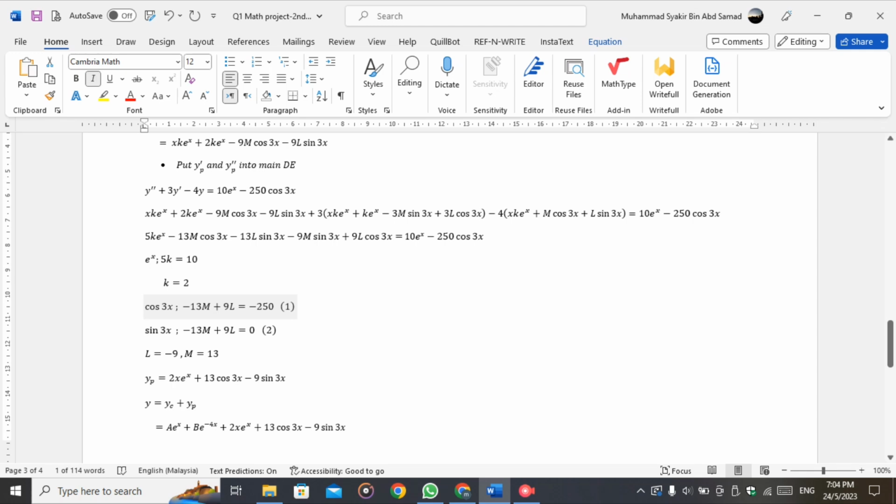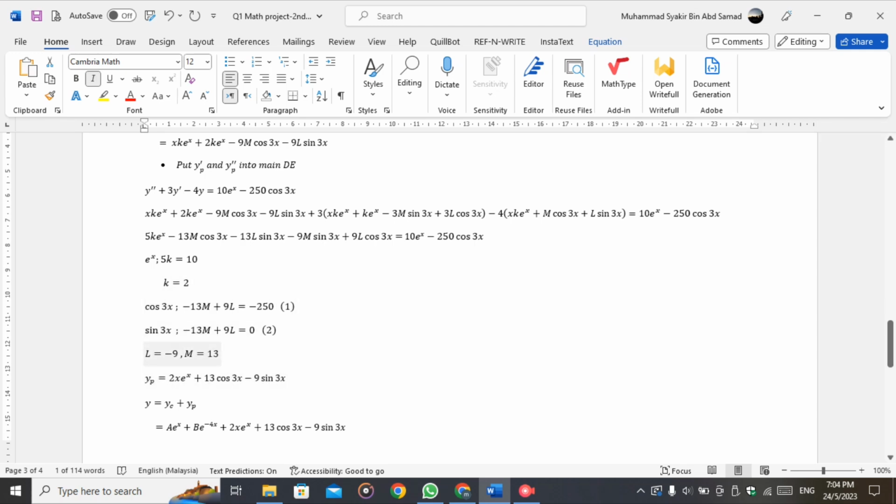We get negative 13m plus 9l equals to negative 250 for the first equation. And then for sin 3x, we get negative 13m plus 9l equals to 0. We do the simultaneous equation and we get L equals to negative 9, M equals to 13.